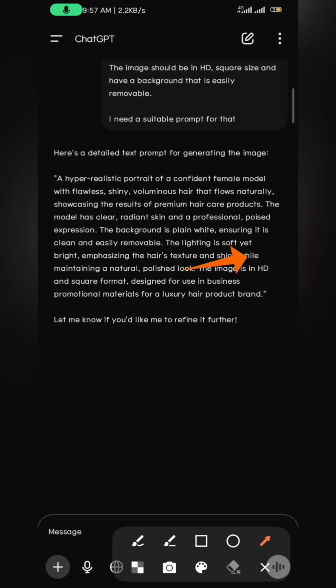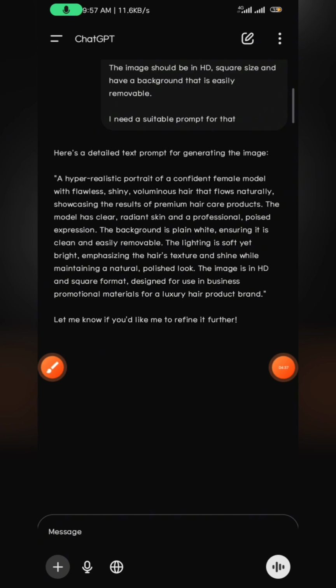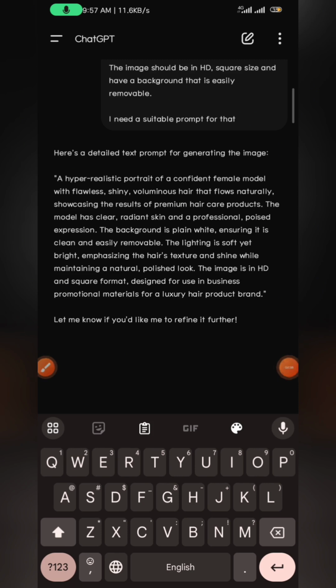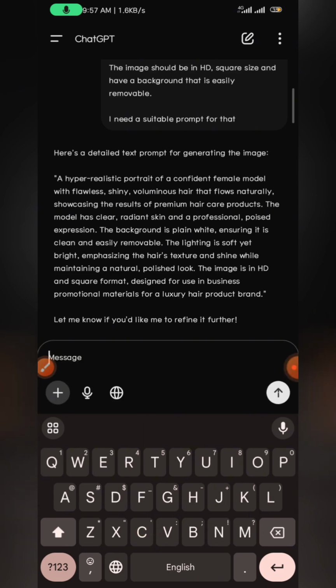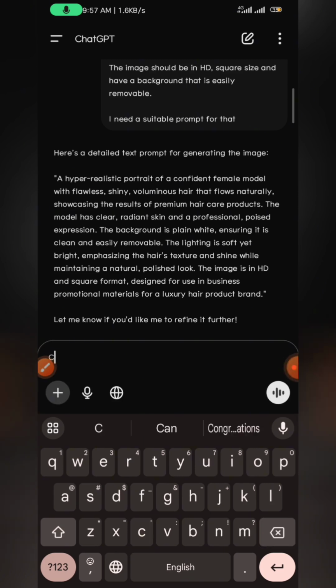The lighting is soft yet bright. The image is in HD. Okay, so I could modify this now. Let's say I want it for an African model. I could say, I don't want a white model. You're designing for a Nigerian brand and using a white lady's image. That is unprofessional. Can you incorporate